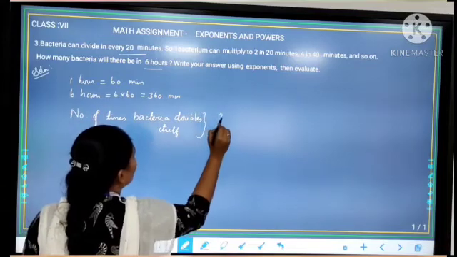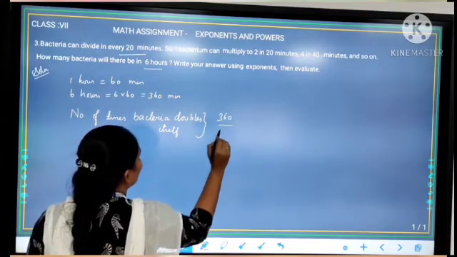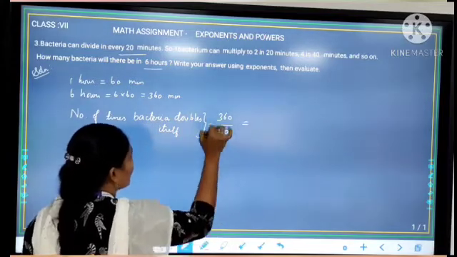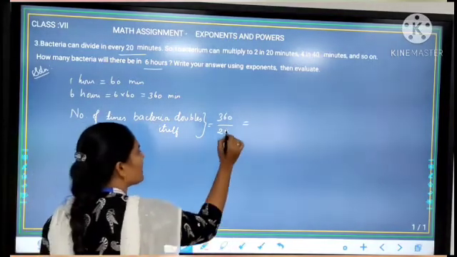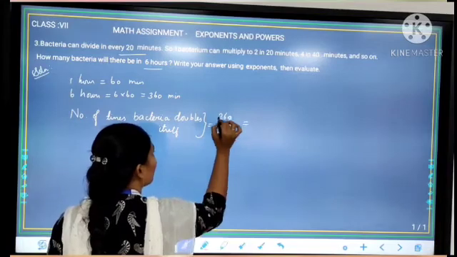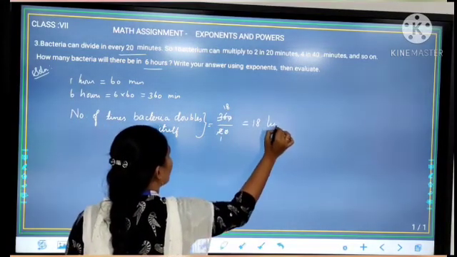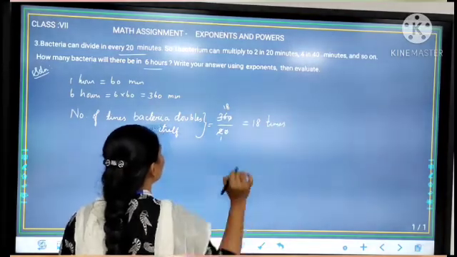So divide the total minutes by 20, since each 20 minutes it is dividing itself. So we have to divide 360 by 20. We will get 18. So 18 times the bacteria doubled itself.